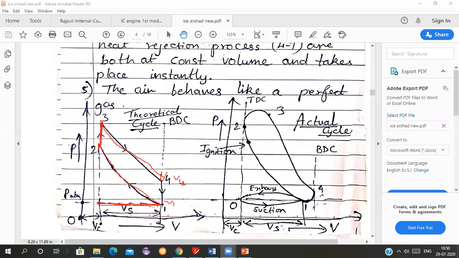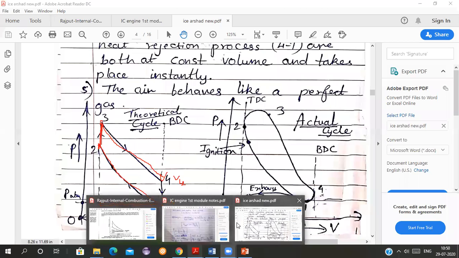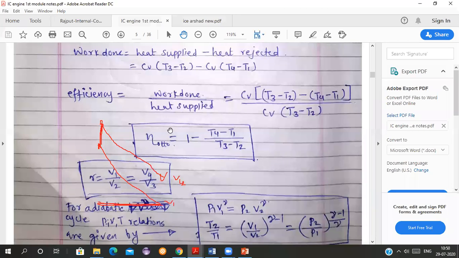So that is why, in this stage, I am taking the compression ratio as V1 upon V2. I am compressing the mixture from point 1 till point 2. That is why I am taking R as V1 upon V2. Hope you are getting this, students. I am compressing the air from point 1 to 2. Therefore, the compression ratio becomes V1 upon V2.